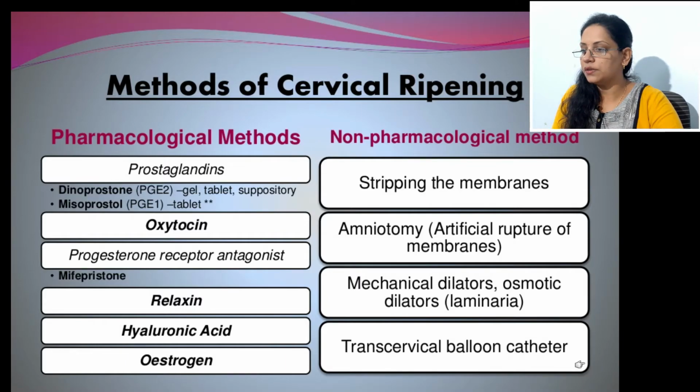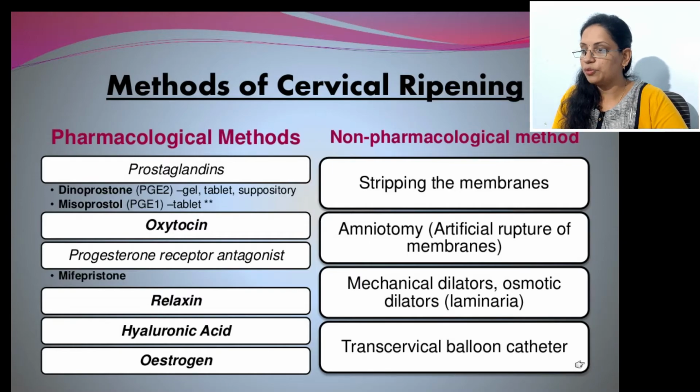Next is the tablet of prostaglandin. This is misoprostol. Misoprostol tablets are used vaginally as well as orally for induction of labor. This tablet leads to cervical ripening as well as uterine contraction, so labor can start easily.